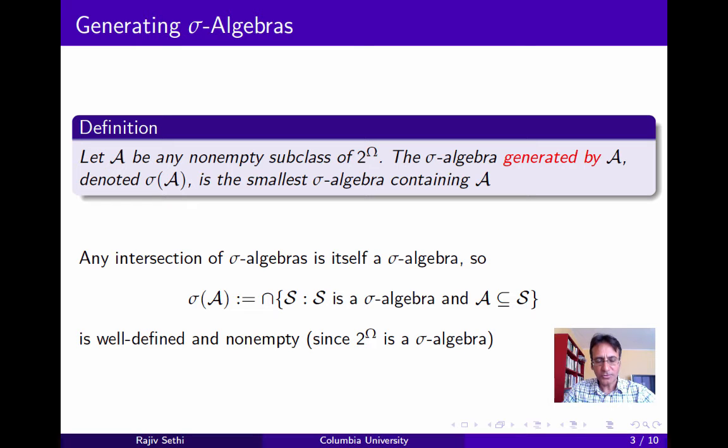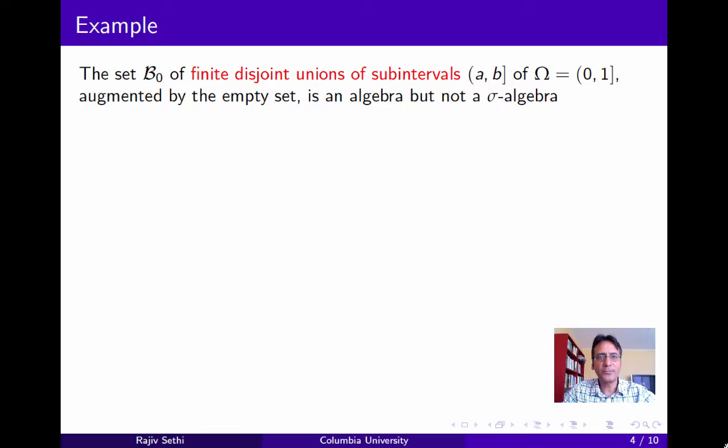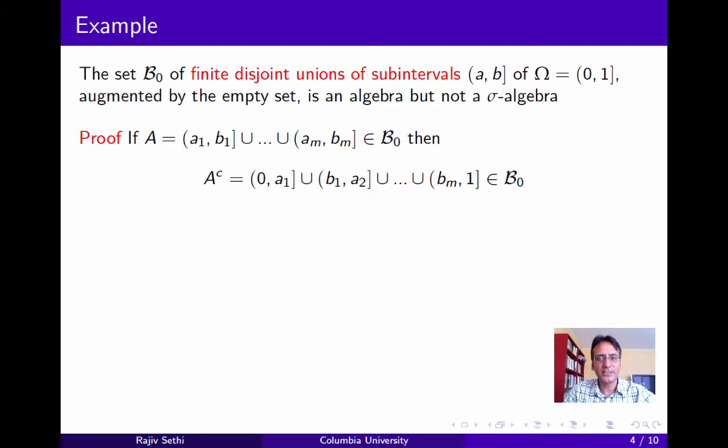Now you should verify that any intersection of sigma algebras must itself be a sigma algebra. In other words, that the intersection is closed with respect to complementation and countable unions. And furthermore, that the set omega itself belongs to the intersection. Now let's consider an example of a collection of sets that's an algebra, but not a sigma algebra, but which we'll later see can be used to generate an important sigma algebra. This is the collection B0 of finite disjoint unions of subintervals, left open and right closed, of the unit interval omega. Now let's prove that this is an algebra but not a sigma algebra.